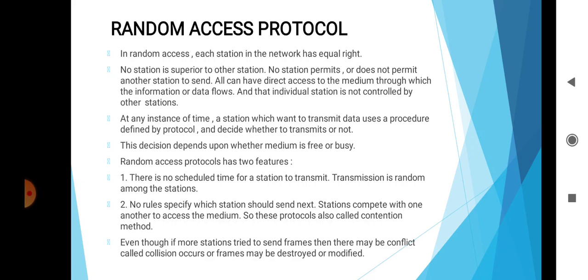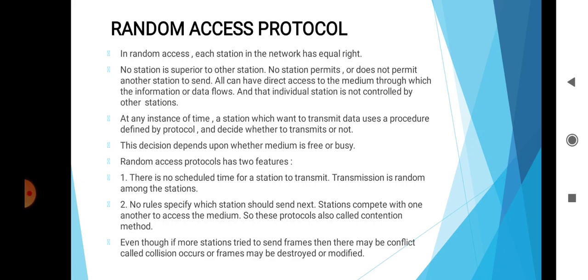All can have direct access to the medium through which the information or data flows, and an individual station is not controlled by any other station. At any instant of time, a station which wants to transmit data uses a procedure defined by the protocol and decides whether to transmit or not. This decision depends upon whether the medium is free or busy.